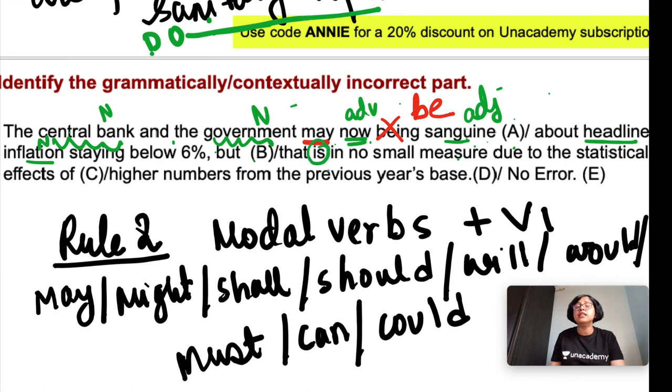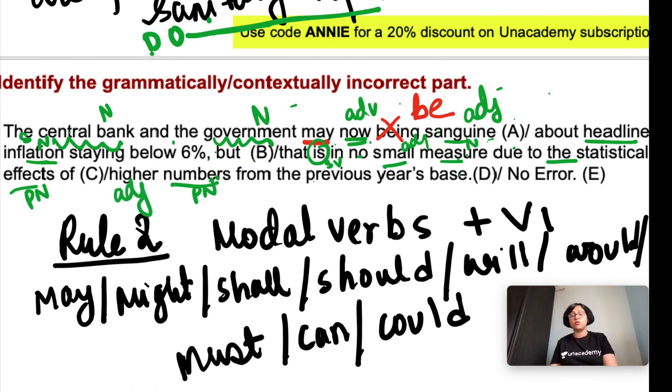That's why a singular verb has been used, because inflation is a singular noun. That is in no small measure. Measure is a noun, small is an adjective. Due to the statistical effects. Due to means because of. The plus noun, effects is a plural noun. Statistical effects of what? Higher numbers. Numbers, plural noun, higher adjective. Numbers from the previous year's base. Okay, so here the error is in part A. Answer is A.